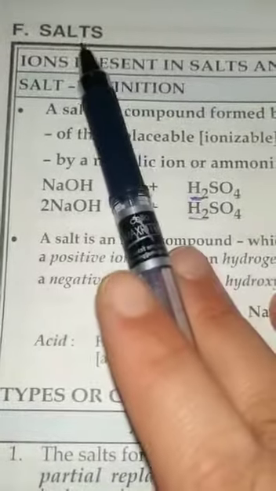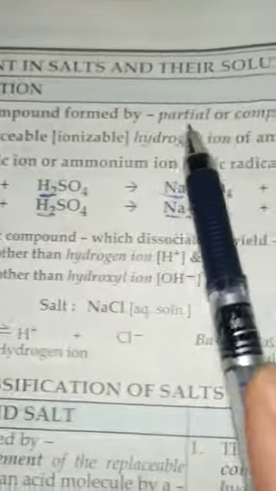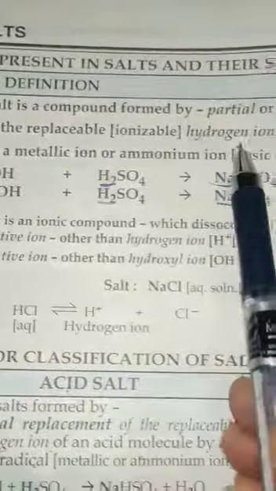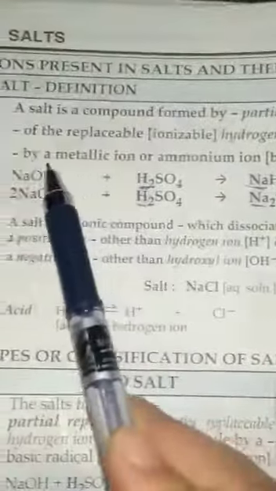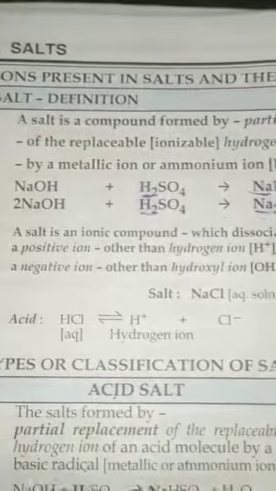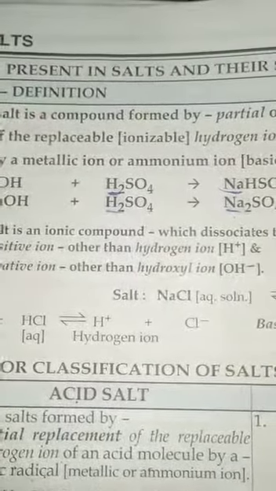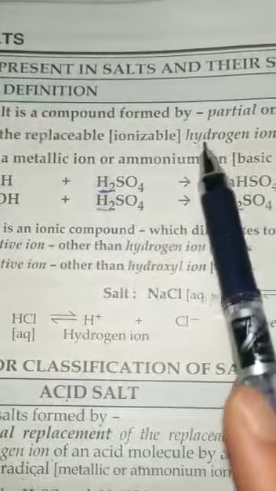So the next topic is salts. So what is a salt? It is a compound formed by partial or complete replacement of the replaceable hydrogen ion of an acid by a metallic ion or ammonium ion. So salt is a compound which is formed by the partial, or you can say the complete replacement of the hydrogen ion of any acid by any metallic ion or ammonium ion.